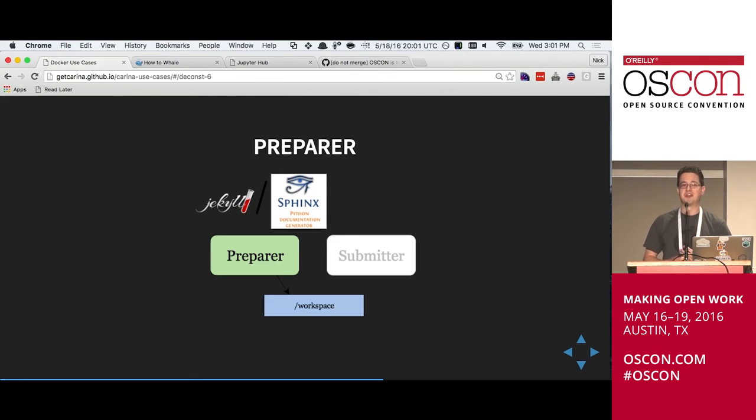This is where we actually take Jekyll and Sphinx, real Jekyll and Sphinx code bases, and do sort of evil things to their source, like monkey patch stuff into Jekyll so that they can output JSON documents in a format that dconst expects instead of their native format.